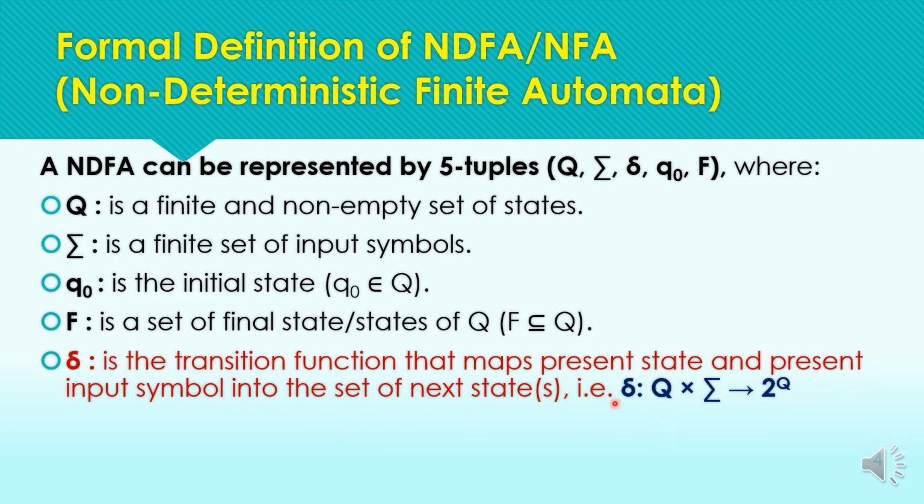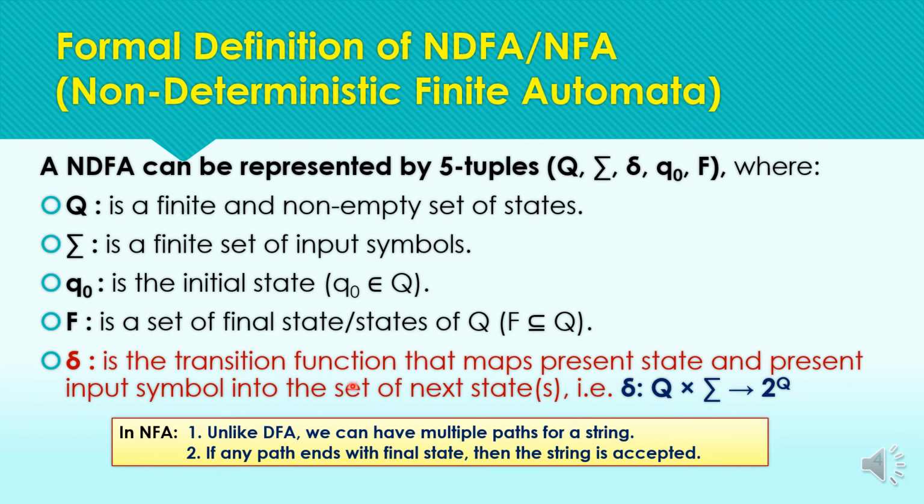So here the transition function is defined such that any state from the set Q and an input from the set sigma can lead to the power set of states, which we will be discussing in detail in the later slides. For this time you just note down the transition function definition.